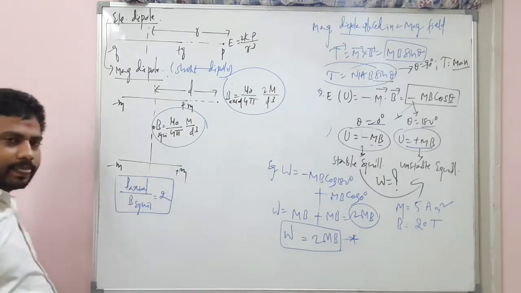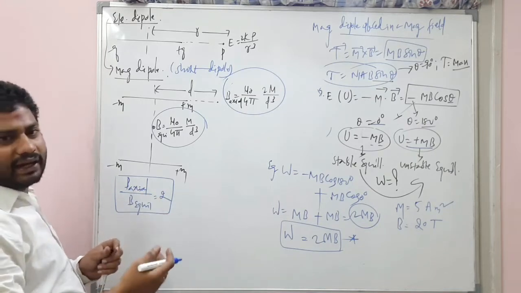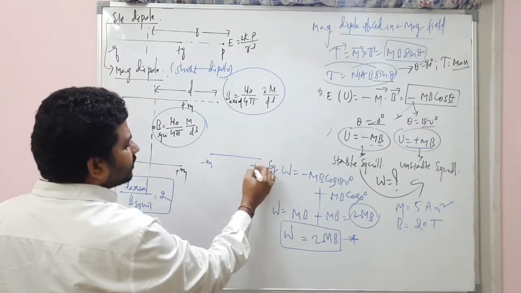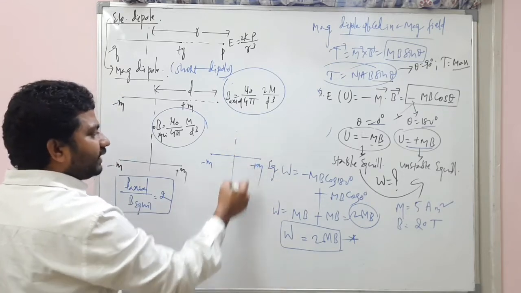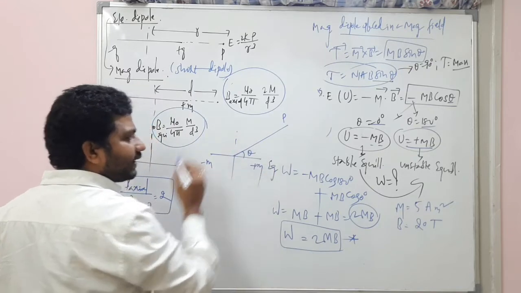Remember. At a little higher level, at any point P, with minus m and plus m at the center, there is an angle theta.